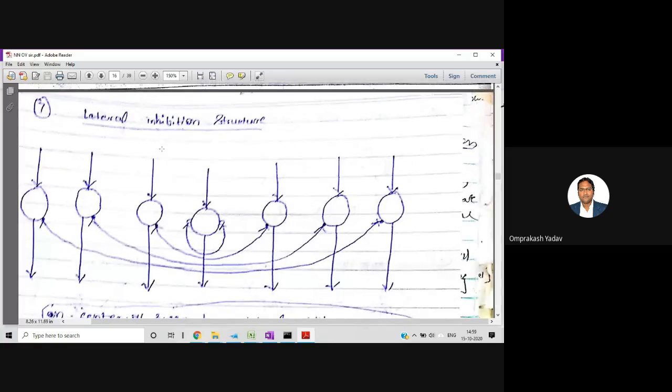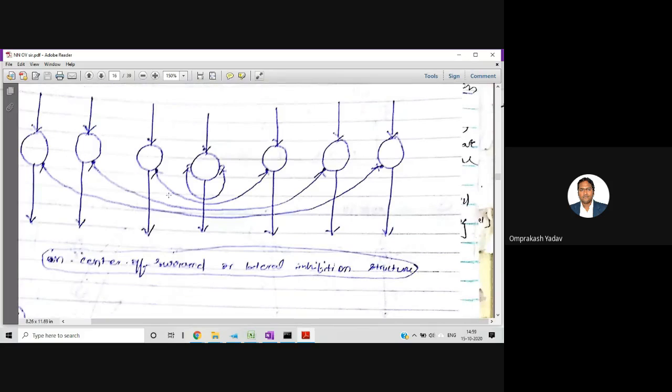Then there is one more connection of this kind, which is called the lateral inhibition structure, where we have nodes like this, right? To every node we give the inputs and we get the output. And some connections are there. If you see here, some dot connections are there. For example, this is a filled circle, this is a filled circle, and this is a hollow circle, right?